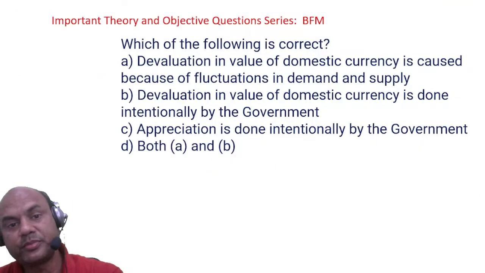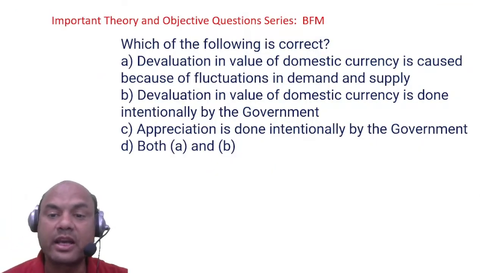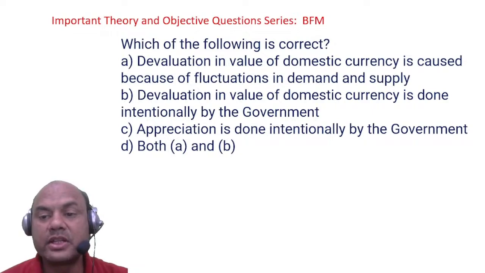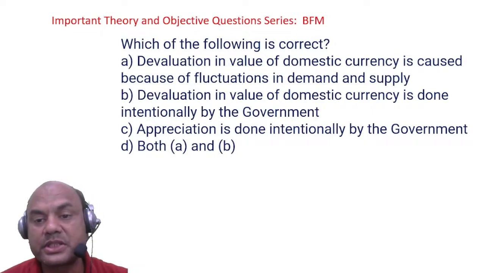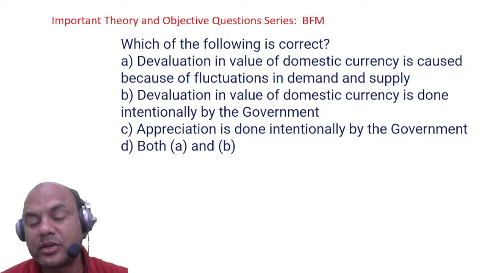Which of the following is correct? Devaluation in value of the domestic currency is caused due to the fluctuations in the demand and supply. Devaluation in the value of the domestic currency is done intentionally by the government. Appreciation is done intentionally by the government.